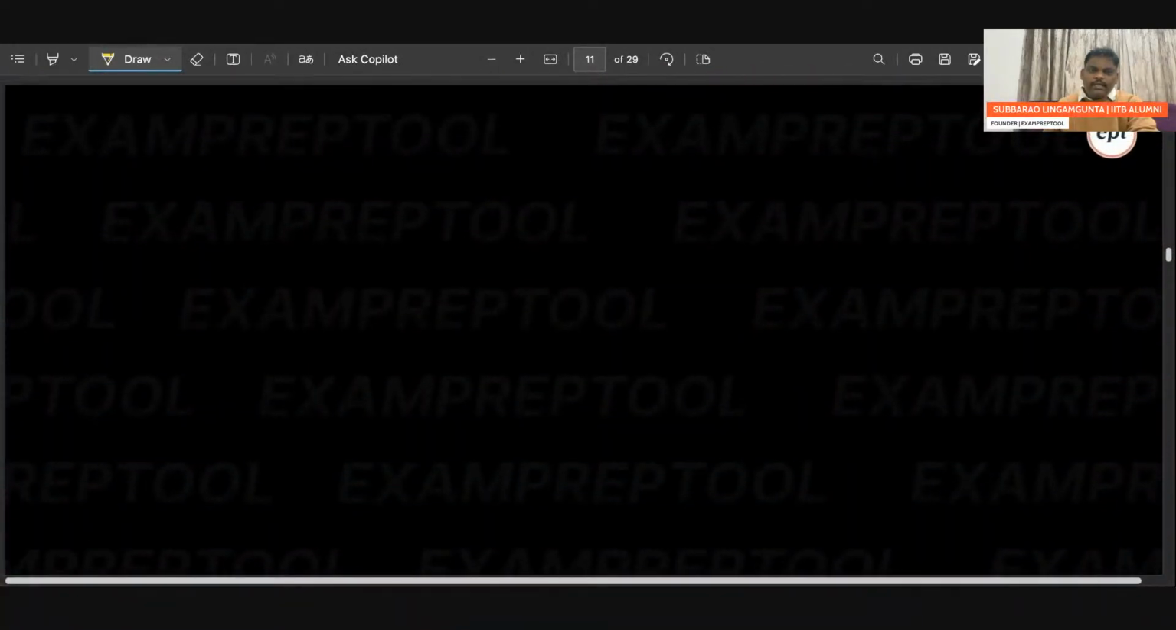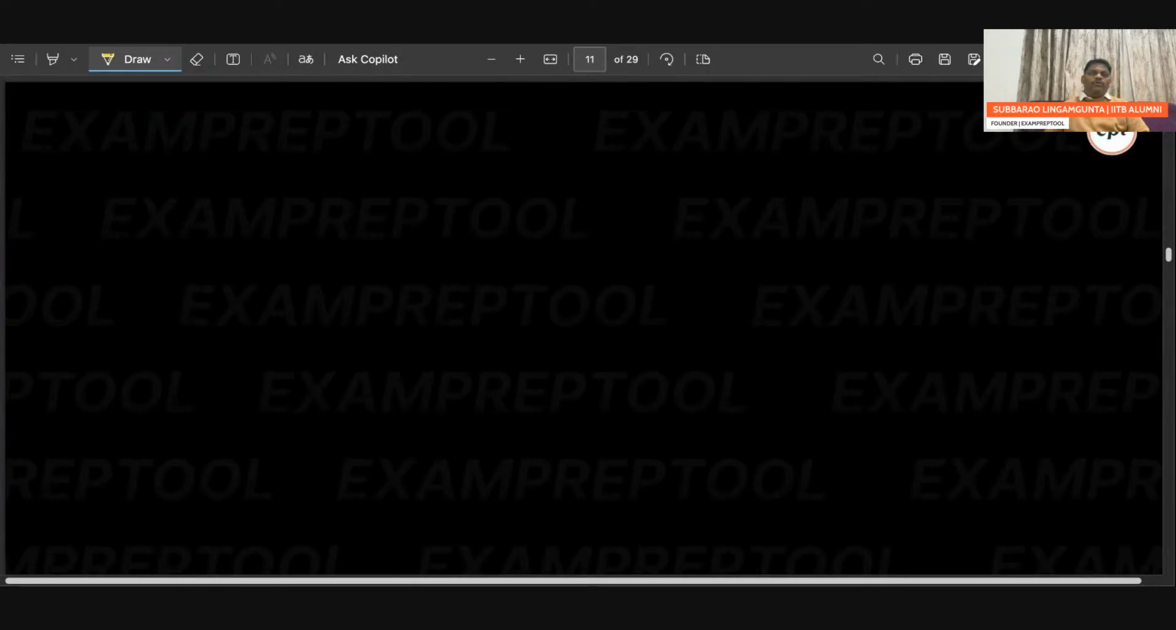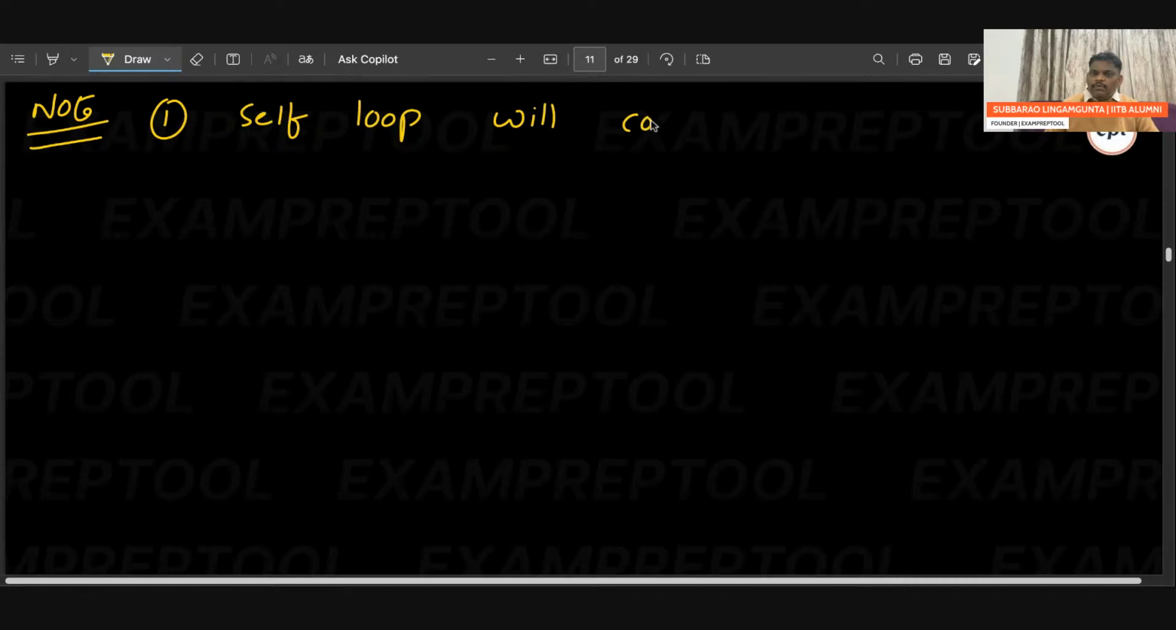So let me write here. Note. It's a very, very important one. Can you see the note? Note 1. Self loop will count degree as 2. That is one point. See the second point, very, very important.